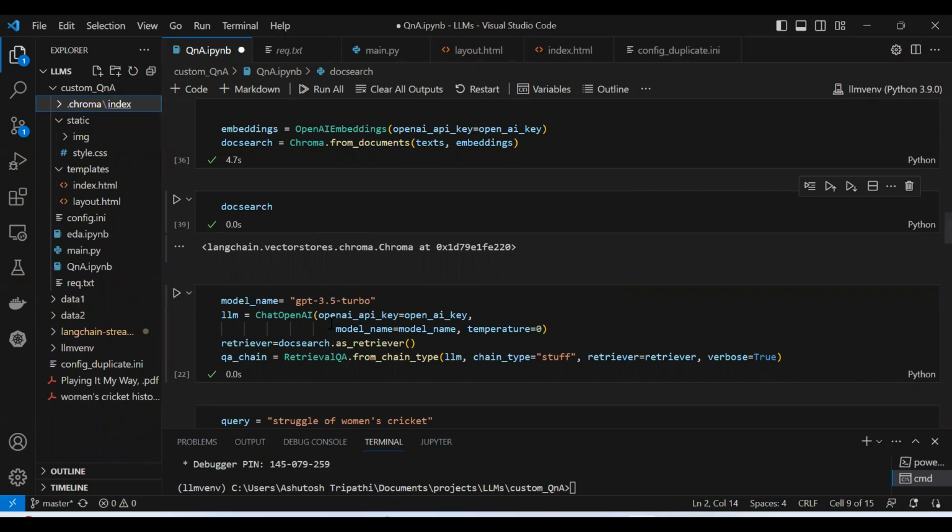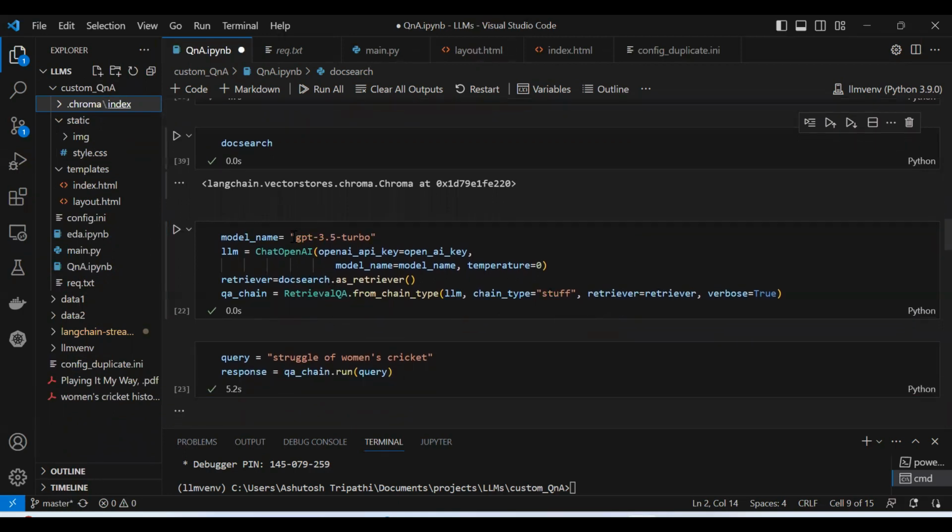Okay, so the next thing is we have to define which model we are going to use. So I'm going to use GPT 3.5 Turbo. This is a large language model. And then we need to create the LLM basically. So ChatOpenAI. Here we can pass the OpenAI key and which model I'm using. So we can use a model name.